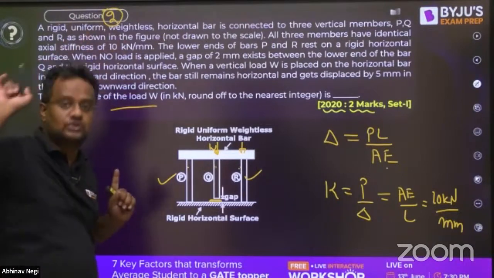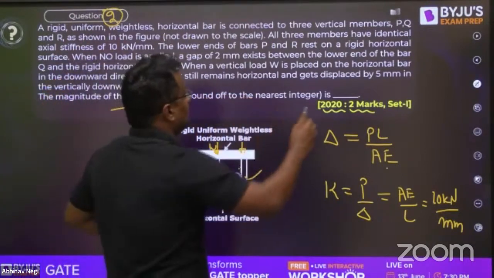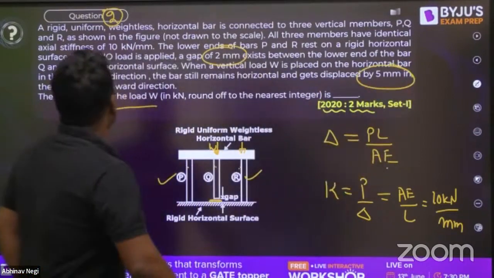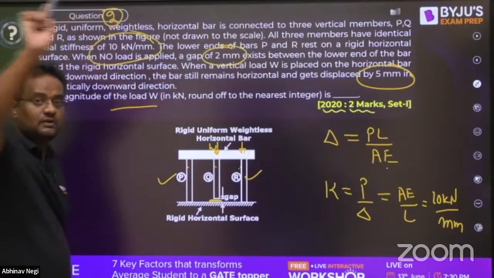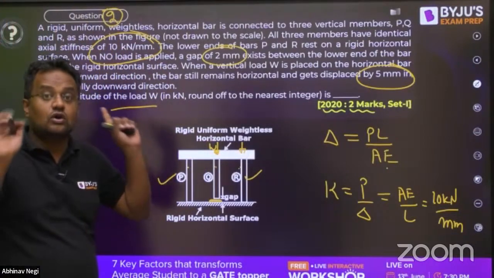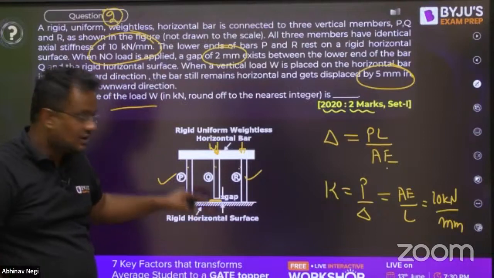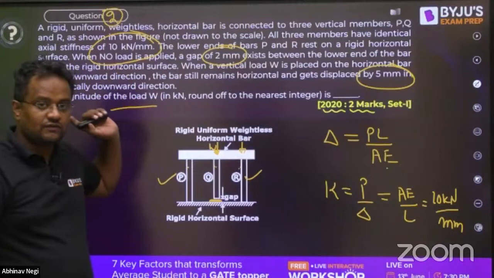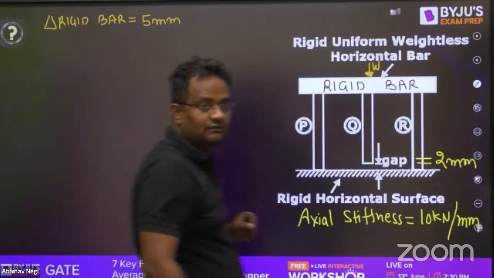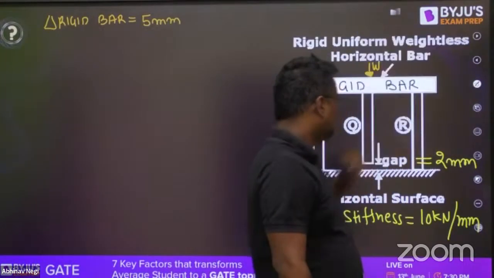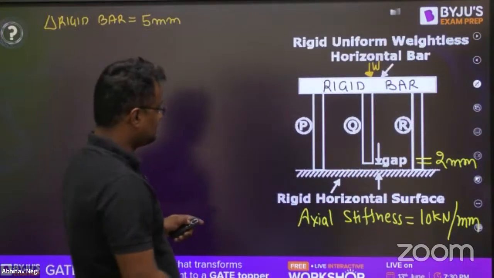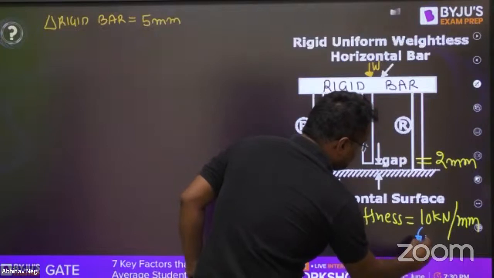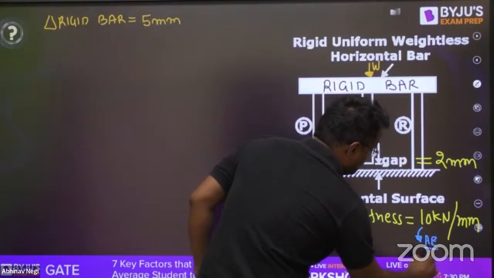Now in this whole question, only 3 values are given. One is the gap of 2 mm. One, the deflection is now 5 mm. And one is 10 kilonewton per mm. And the value of W is asked. What is the gap? 2 mm. How much is the deflection, or how much the bar is going down? 5 mm. And what is the axial stiffness? I have just written it here while solving the question so that time can be saved. Axial stiffness is AE by L. So this value is AE by L for all 3 bars.